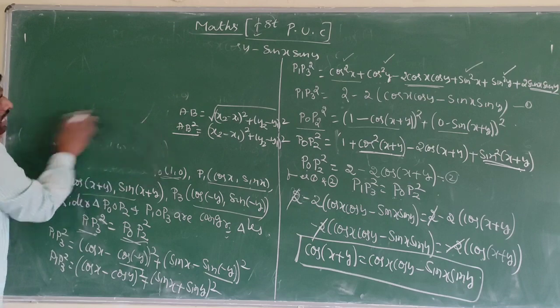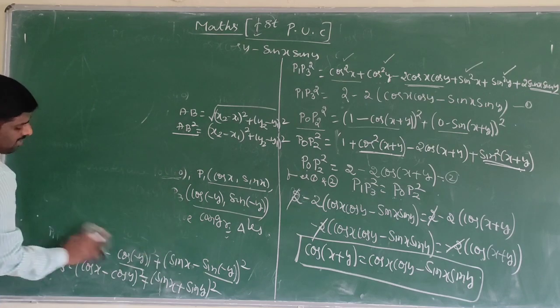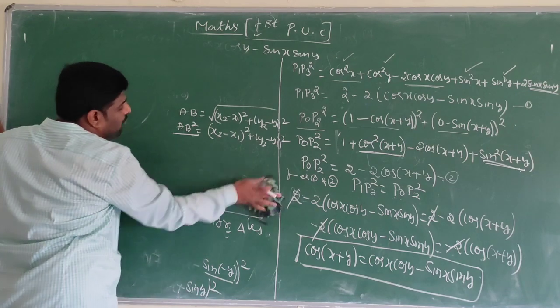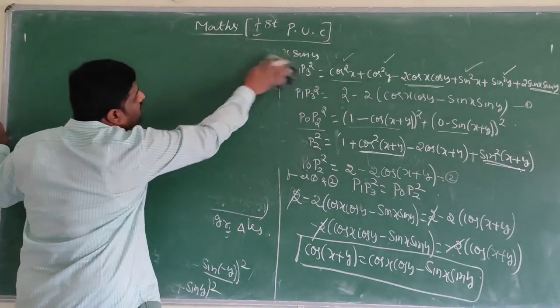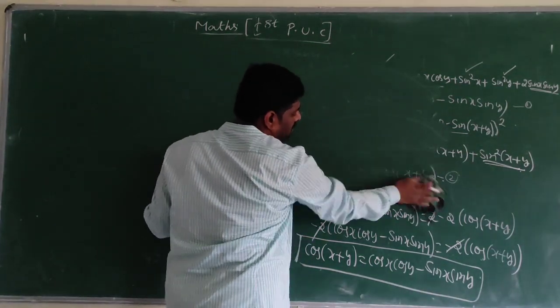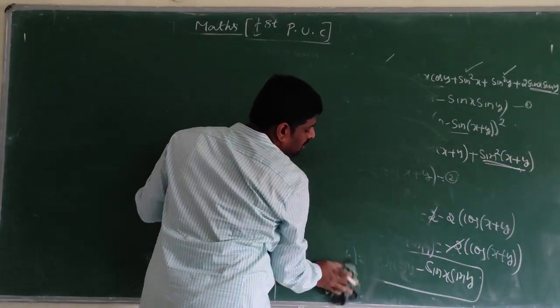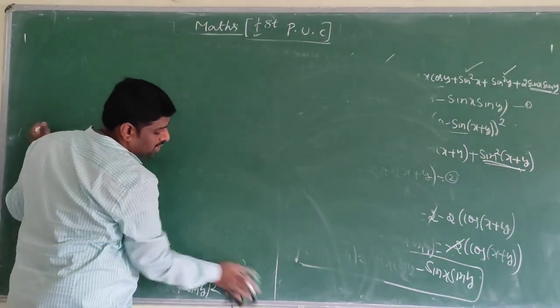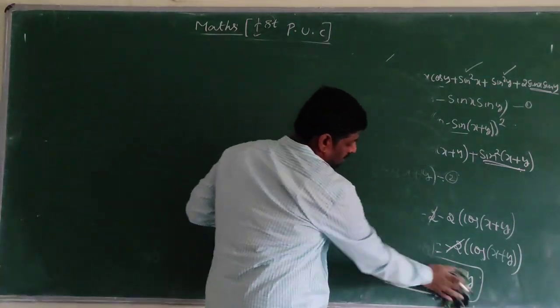Sometimes under this question they will ask for 2 marks: find the value of cos 15 degree, tan 15 degree. Or prove the cos 2x formula.